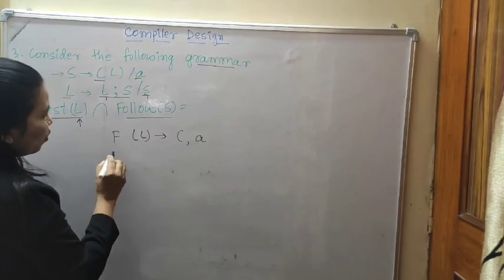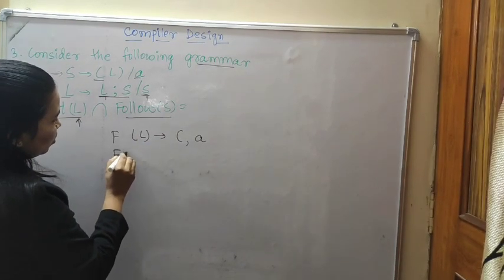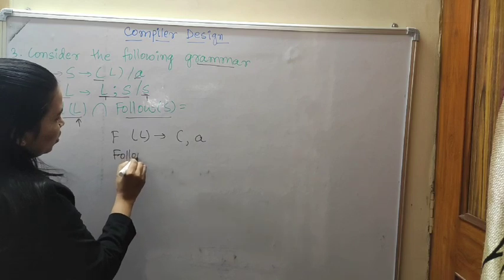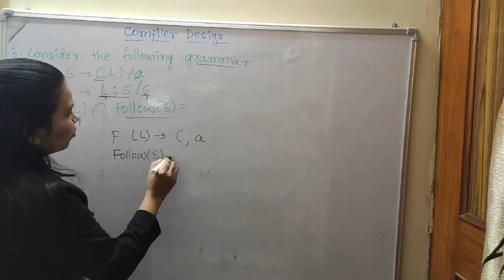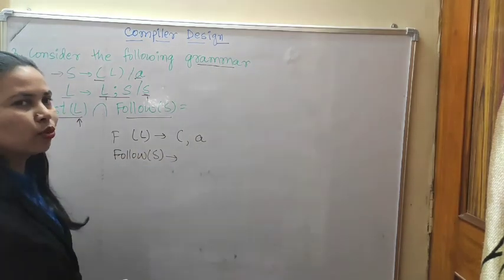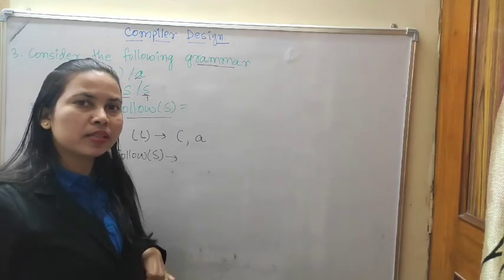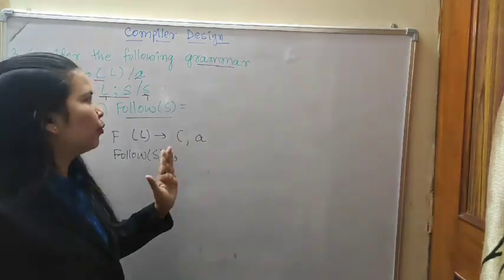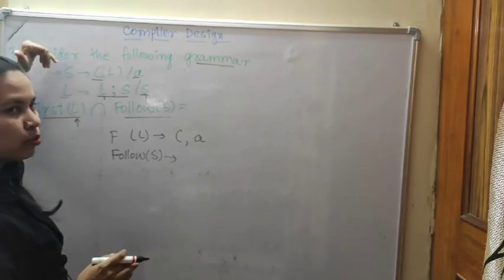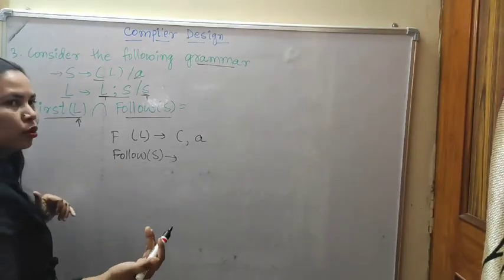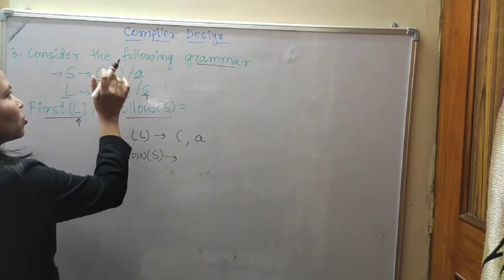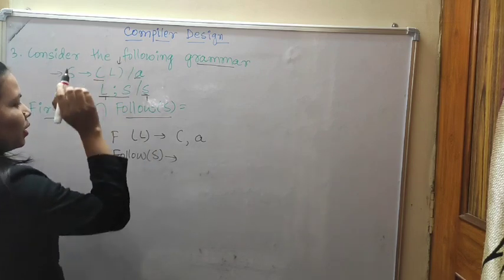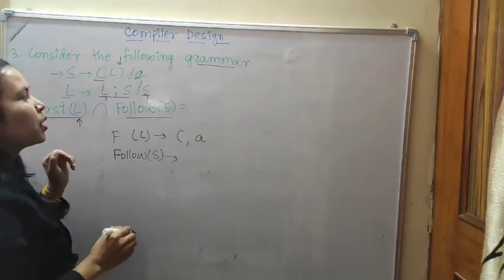Now what is given? Follow of S. Write down follow of S. What is the follow of S? I already explained in the LL1 parser, first and follow. First we will check it in the left side of the production rule, and for follow, whenever we find it, then in the right side of the production rules. Yes, what is the follow of S?